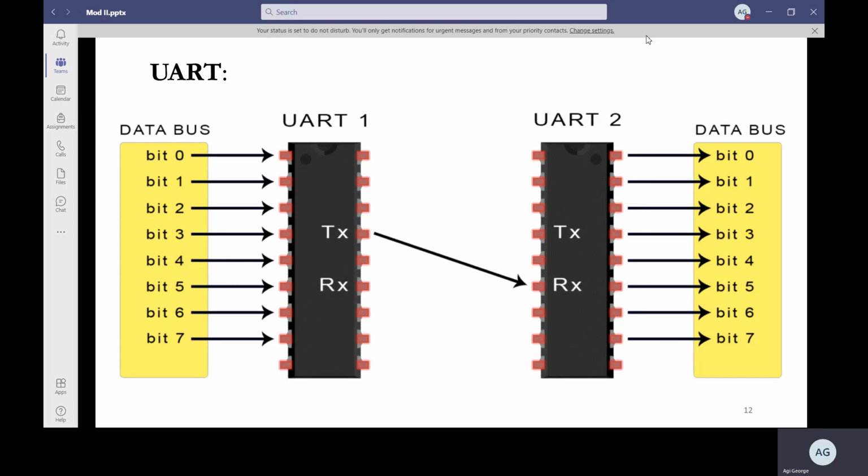Now, this is a typical scenario of how UART is connected. You have different pins of your UART. Mainly, you have your transmission and receiving pins, TX and RX. Prior to that, you have a data bus. That is the data coming from your microcontroller or any feeding device, which provides the parallel data. That is given to UART1, and UART1 transmits to UART2, which receives it and converts it back to parallel data and feeds it to the receiver device for further processing.